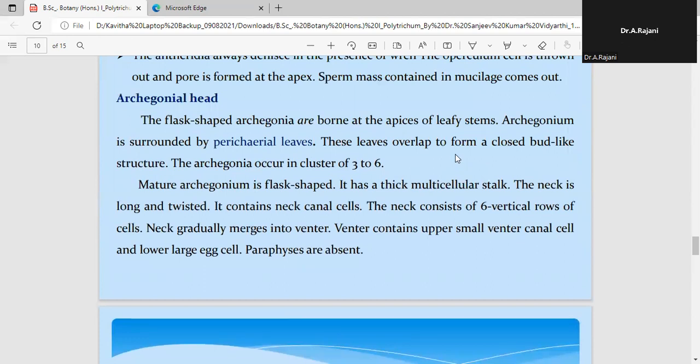Cluster of leaves means all the leaves at the tip region are coming close to each other and surrounding the flask-shaped archegonia.